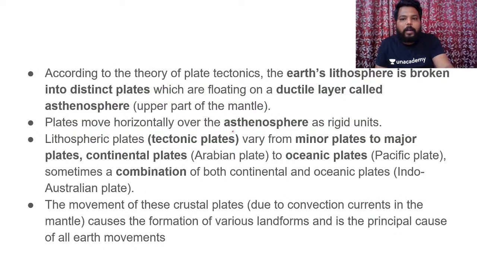Now you have to understand what actually a plate is.